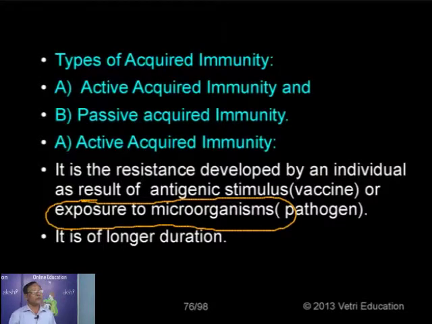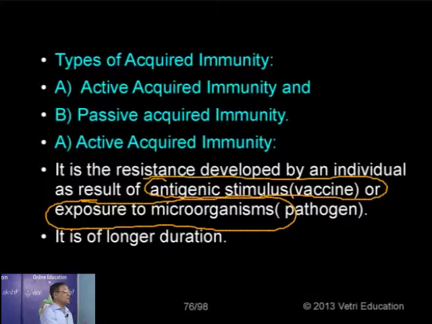But in some cases we are imparting immunity. We are introducing the immunity power, or inducting the immunity power, in the individual by means of introducing something obtained from others' body. That is what we can say antigenic stimulus, maybe in the form of vaccine. So that immunity that is developed in the body as a result of antigenic stimulus, altogether is called active acquired immunity.